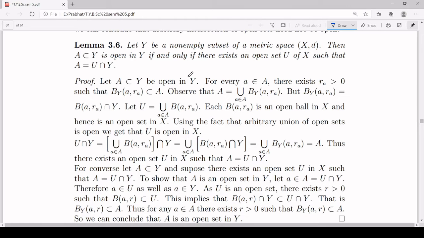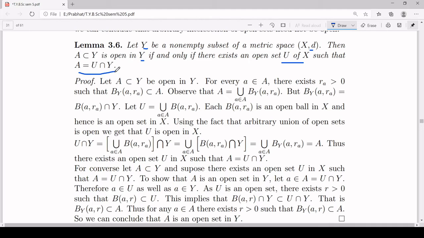Now let's see the next lemma. It states: you take a metric space (X, d) and consider a non-empty subset Y of X. Then you can treat this Y as a metric subspace of X, and the metric on Y will be given by the restriction of your metric d on Y. Then any subset A of Y is open in Y if and only if there exists an open set U of X such that A is equal to U intersection Y.